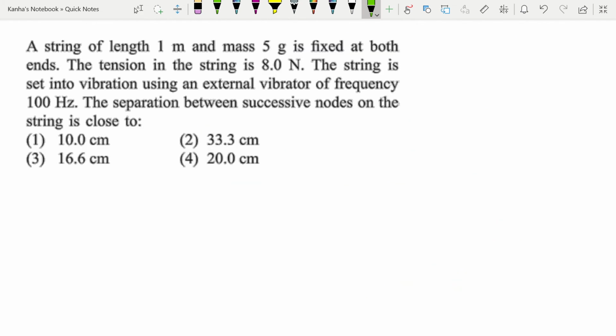So, a string of length 1 meter and mass 5 gram is fixed at both ends. The tension in the string is given to be 8 newtons. The string is set into vibrations using an external vibrator of frequency 100 Hz. The separation between successive nodes on the string is close to what? So first of all, what is the velocity of a wave on a string? My velocity is nothing but root of T by mass per unit length.